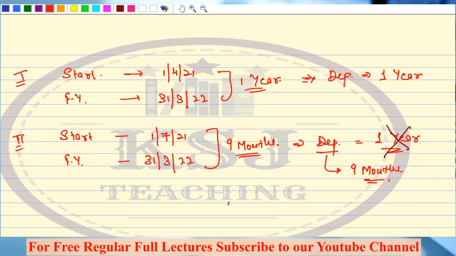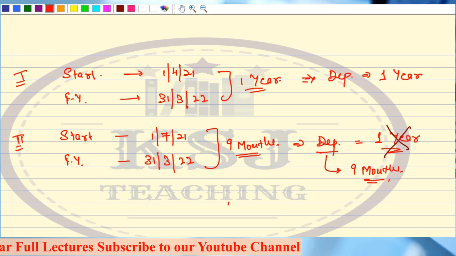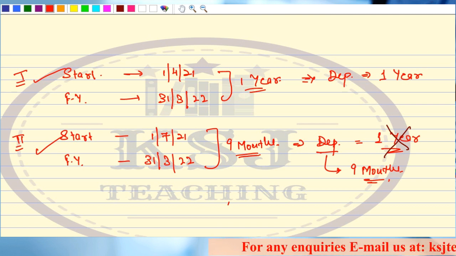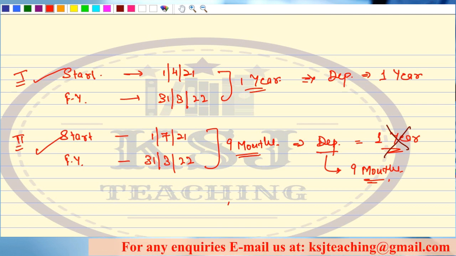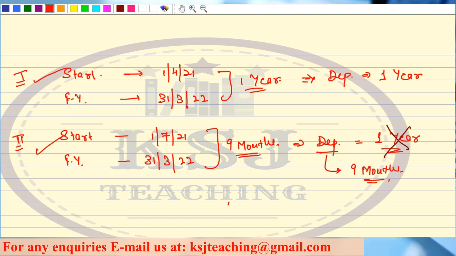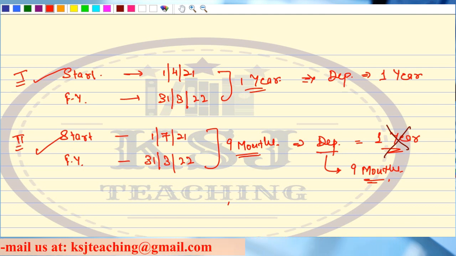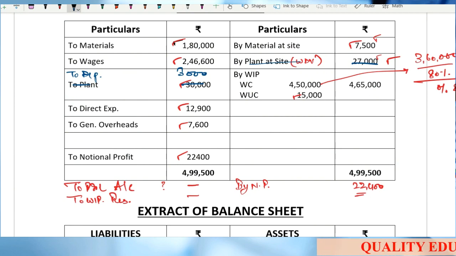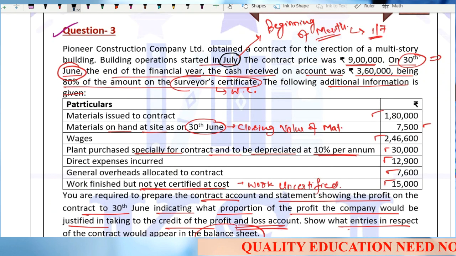This thing, the start date and the financial year date, because we are going to do questions where this date will be different, right? It will not be a one year completion. That is why I have alerted you in advance that these things will happen, so be careful. Just make a habit that whenever you are doing a contract costing question, you have to mark these two dates, right? It should immediately strike in your mind that we have to mark these two dates. Very, very important, right? So we are done with question number 1 and question number 3.